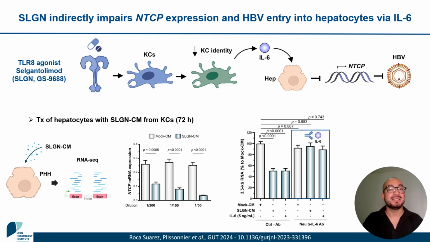And finally, the use of an antibody neutralizing the effect of IL-6 in the supernatant was able to reverse this decrease of viral parameters, showing that selgantolimod indirectly impairs HBV entry via an IL-6 dependent mechanism.